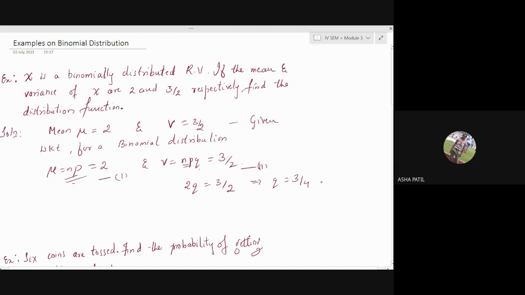If Q is 3 by 4, what is P? P is 1 minus Q, because P plus Q is 1. So 1 minus 3 by 4, we have 1 by 4. Now substitute this P in the mean formula, we'll get N.